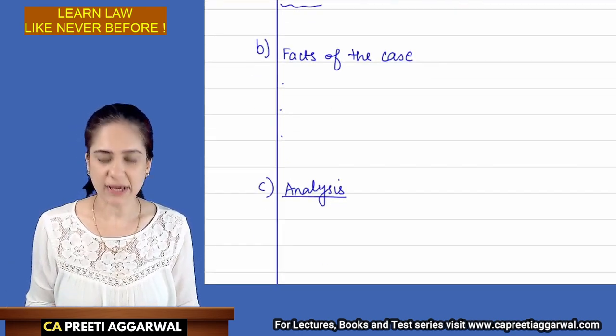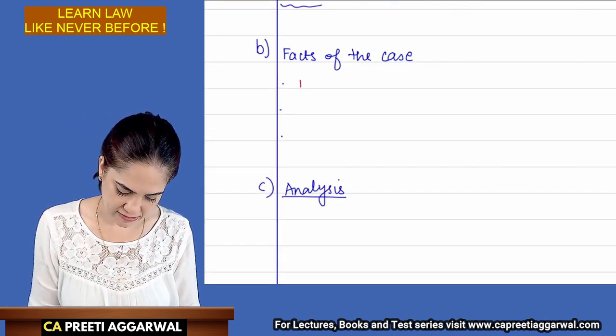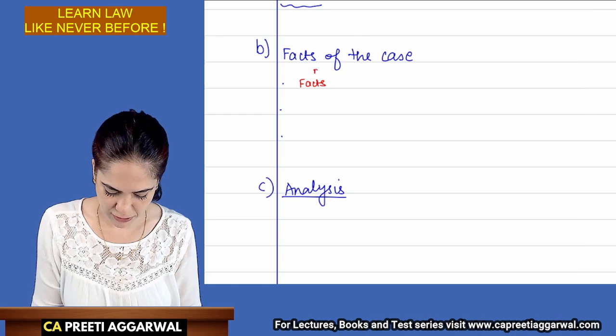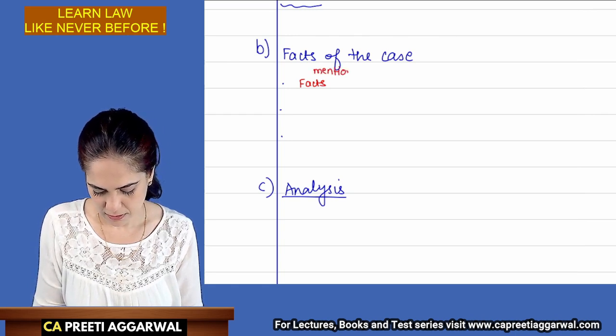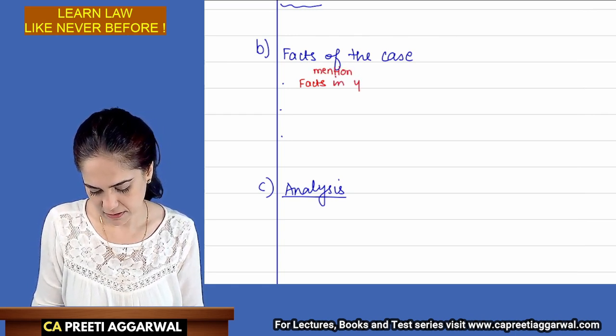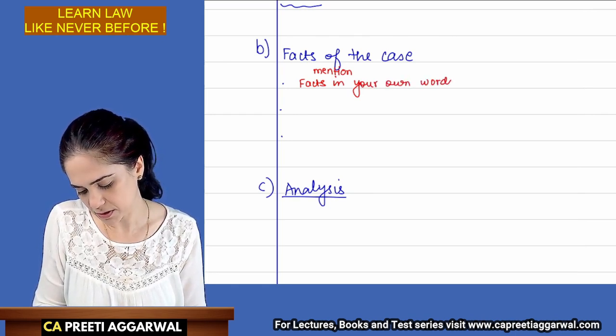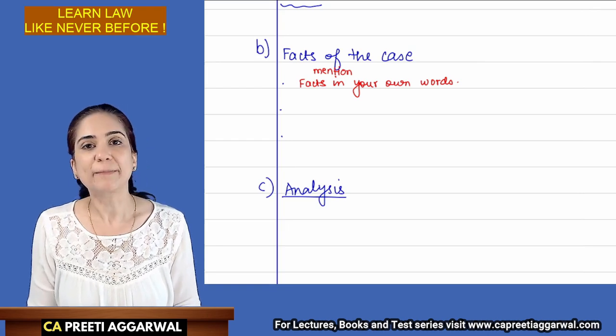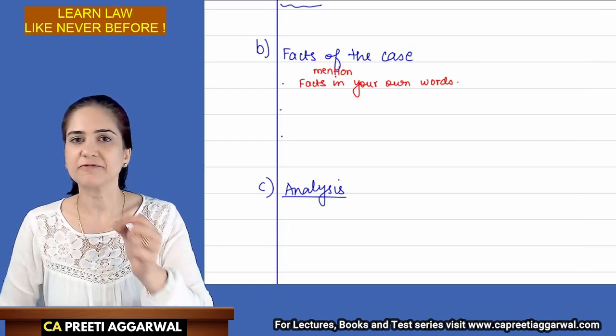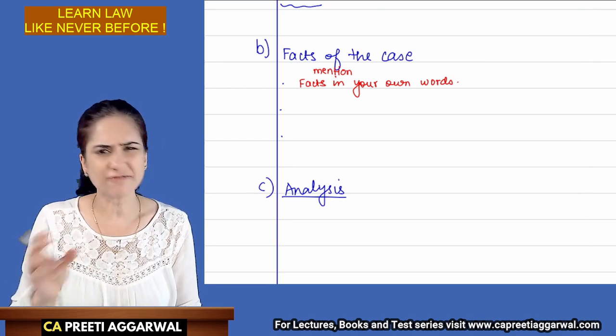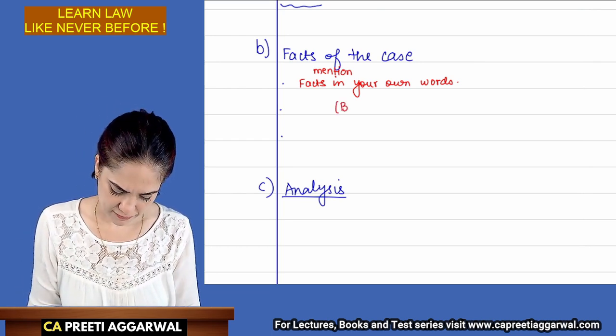In facts of the case, you will explain the facts in your own words. Don't copy the question. Explain the facts in your own words. And very briefly, okay? Brief.